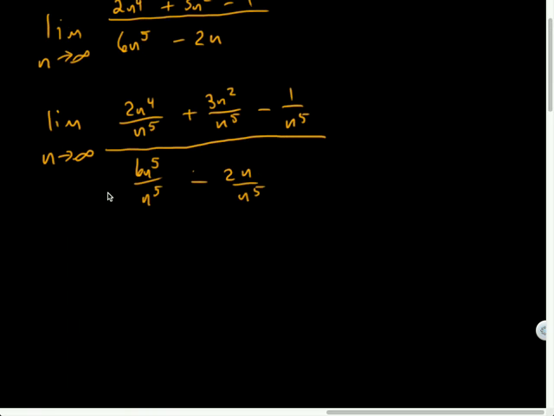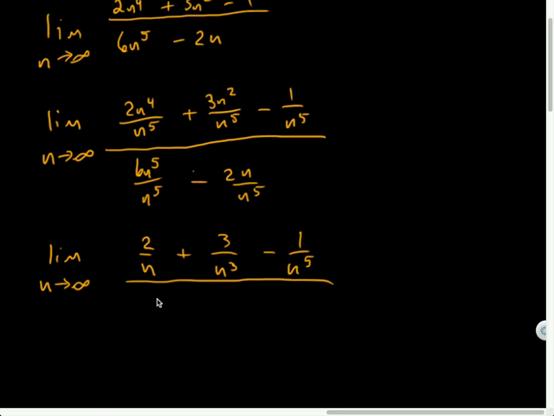So let's simplify this. This is the same as 2 over n plus 3 over n to the third, minus 1 over n to the fifth, all over 6 minus 2 over n to the fourth.